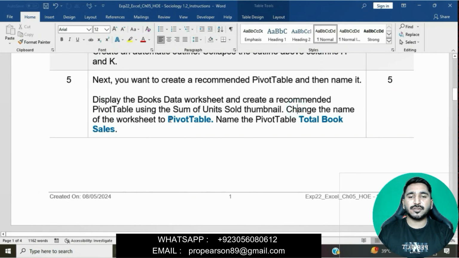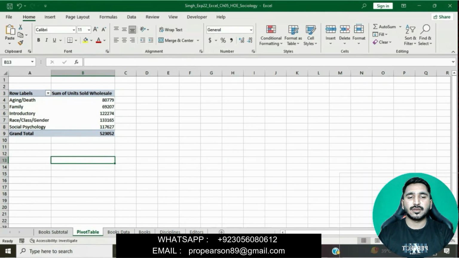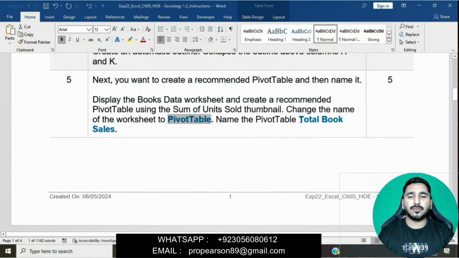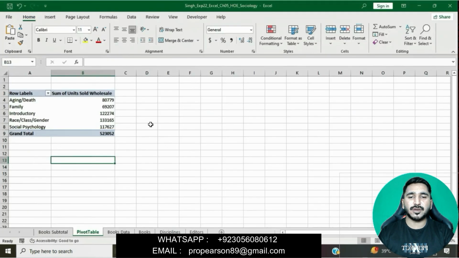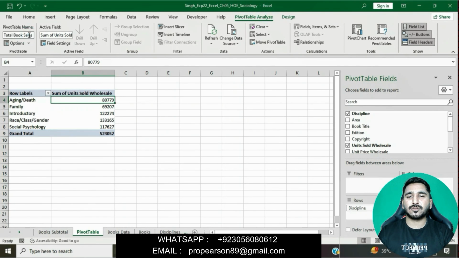Change the name of the worksheet to Pivot Table. Name the pivot table Total Book Sales. We will change the sheet name: right click on it, simply click on rename, and rename the sheet as Pivot Table. Then we will name the pivot table Total Book Sales. We will copy this name, go to PivotTable Analyze, go to the PivotTable name, and rename it Total Book Sales.